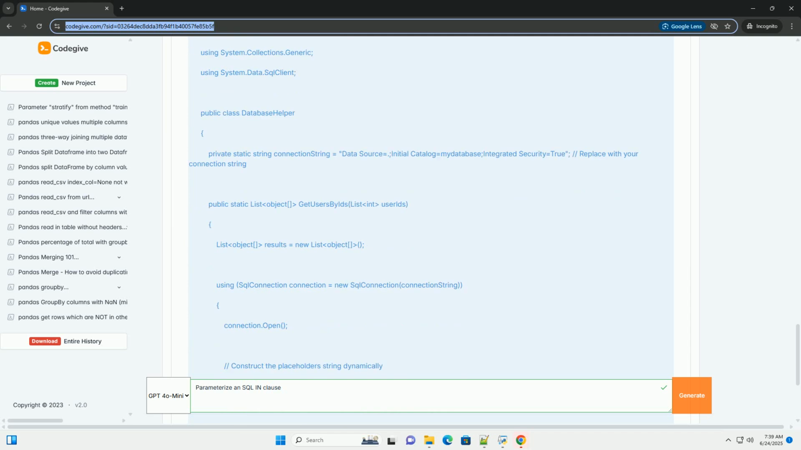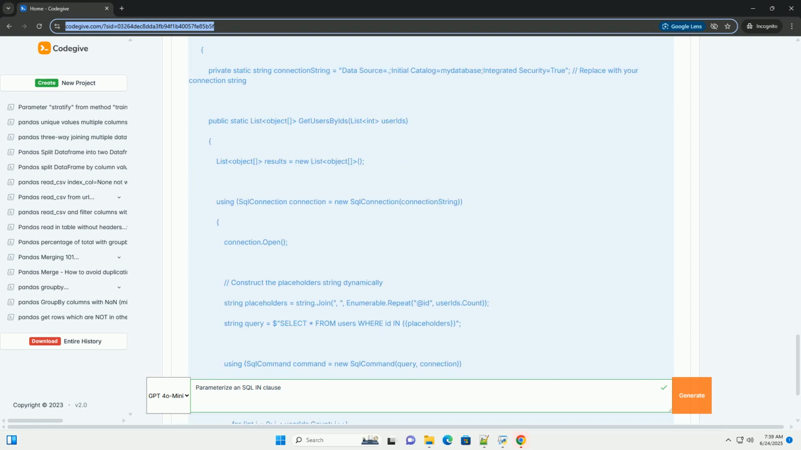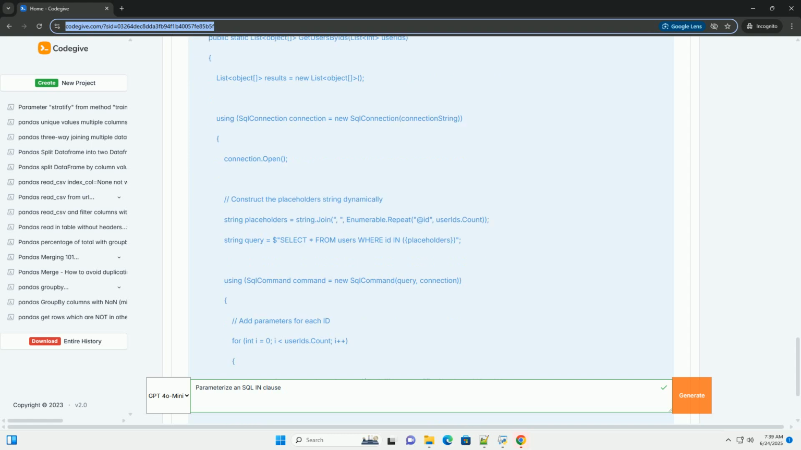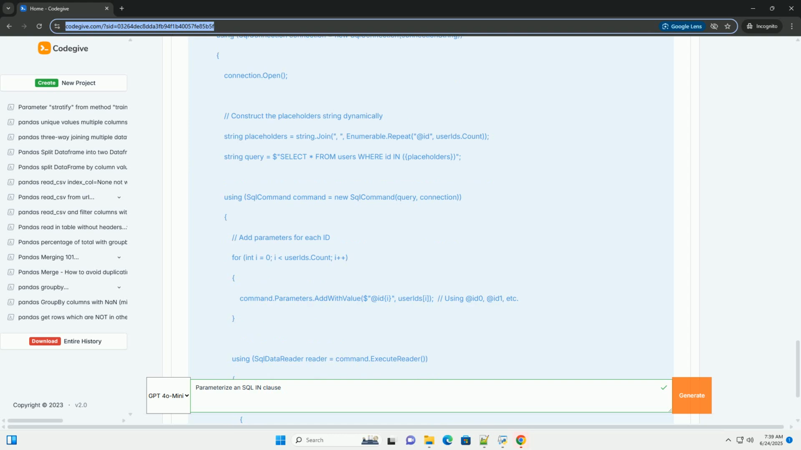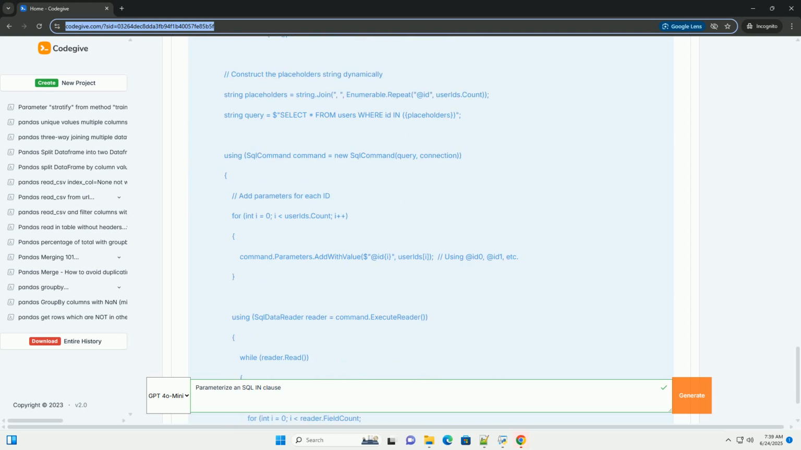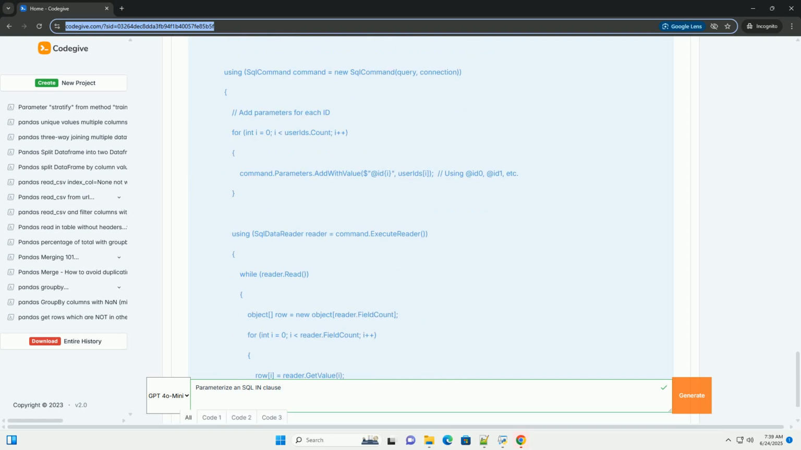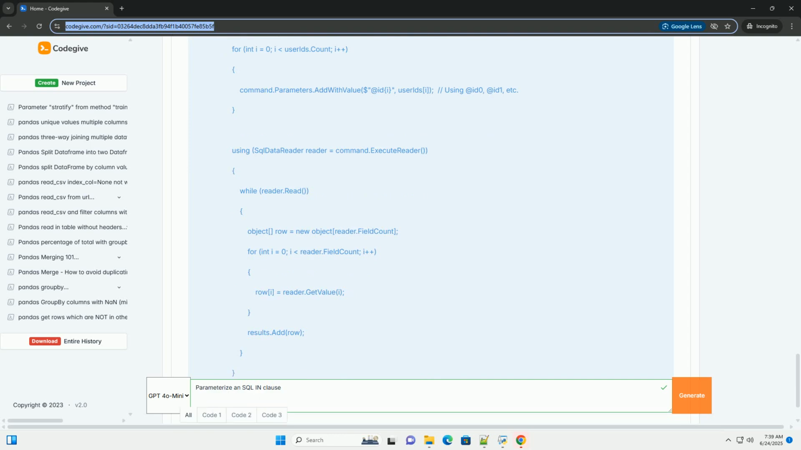Challenges of parameterizing IN clauses. Unlike simple WHERE conditions like WHERE name = %s, the IN clause accepts a variable number of values. Directly substituting an array or list of values as a single parameter usually doesn't work as intended, as the database engine interprets it as a single string value instead of a list of values for the IN clause.